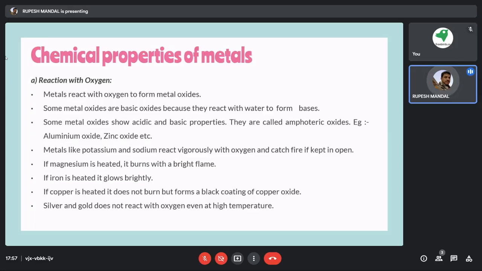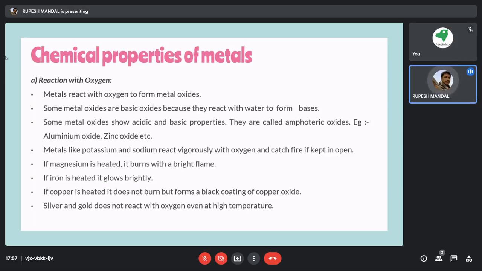But silver and gold are such kind of things, so even if we are heating it at a high temperature, it does not react with the oxygen. Suppose we have 10 grams of gold, and we are heating it at a very high temperature for 24 hours. After 24 hours, if we cool it, we will get 10 grams of gold only, because gold doesn't react with the oxygen or any substance around it, and that amount will be intact.